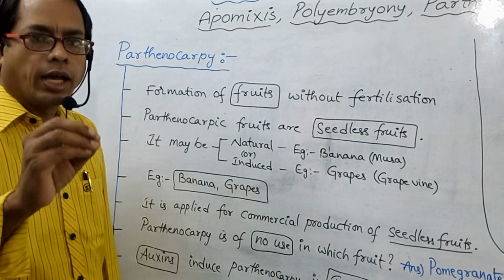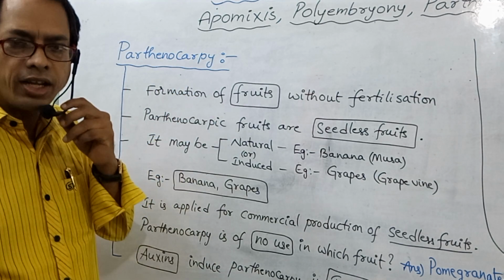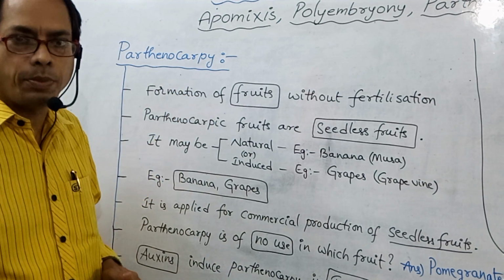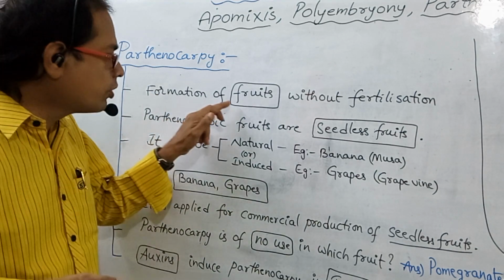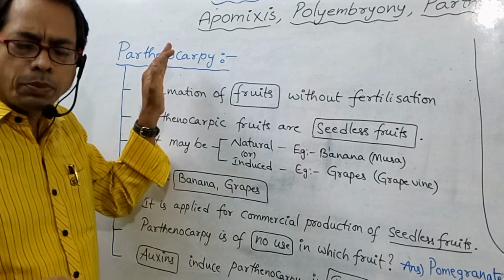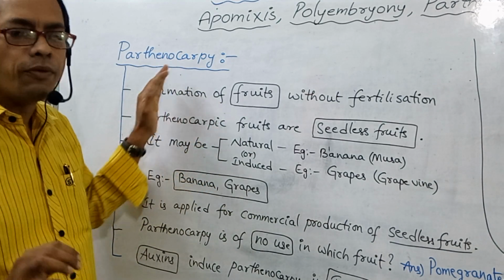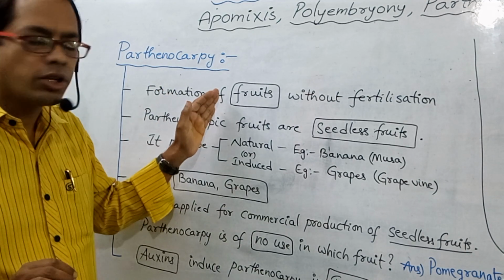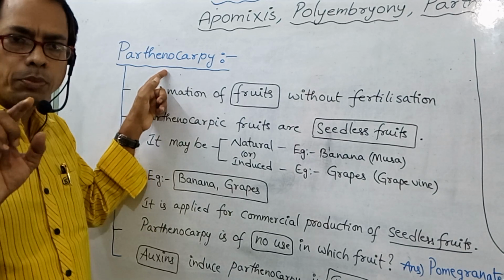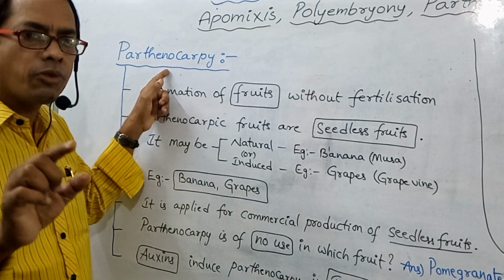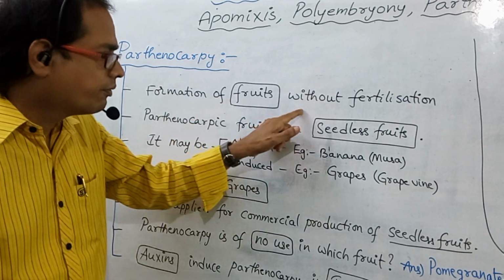Now, I want to explain parthenocarpy. What is that? Parthenocarpy means formation of fruits without fertilization. So in parthenocarpy also fertilization does not occur. Formation of fruits without fertilization is called parthenocarpy. In parthenocarpy, which structures are formed? Fruits. With fertilization or without fertilization? Without fertilization.